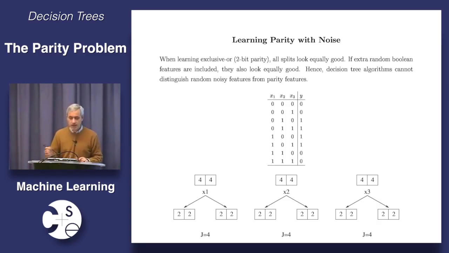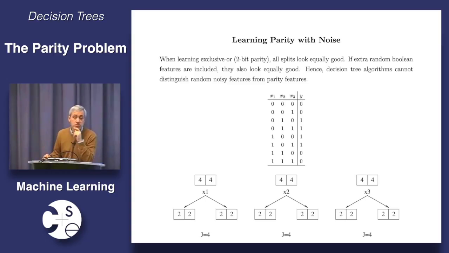What is the error that I get if I split on x1? Remember, splitting on x1 means I'm going to look at these cases and these cases here. So what happens when x1 is equal to 0? Two of my examples are positive and two are negative, so my error rate is still 50%, no better than random guessing. What happens when x1 is equal to 1? Same thing. So x1 doesn't look like it can do anything.